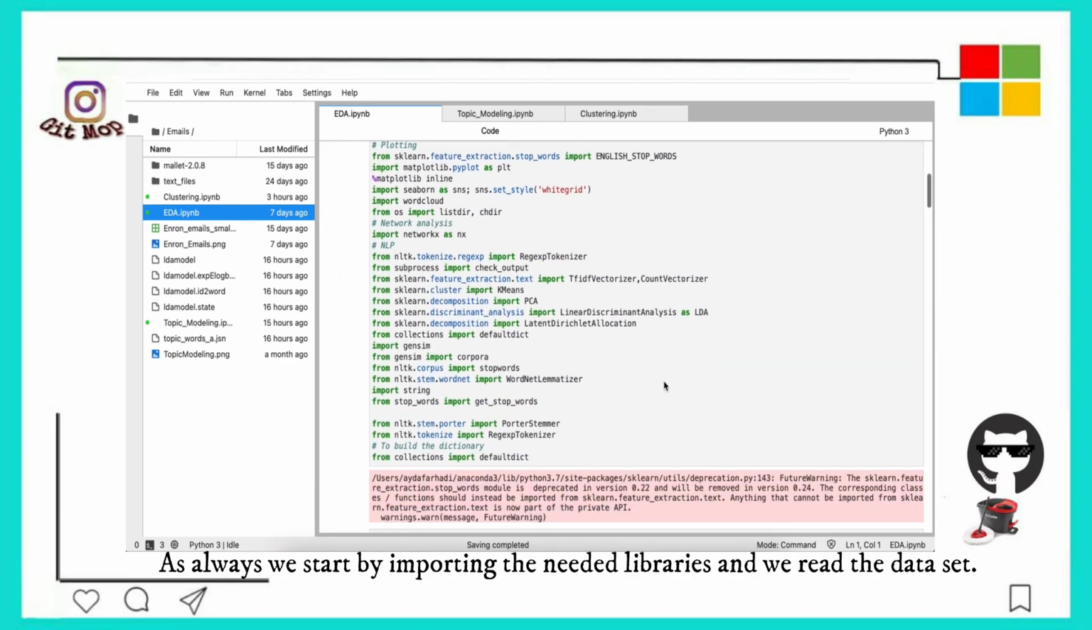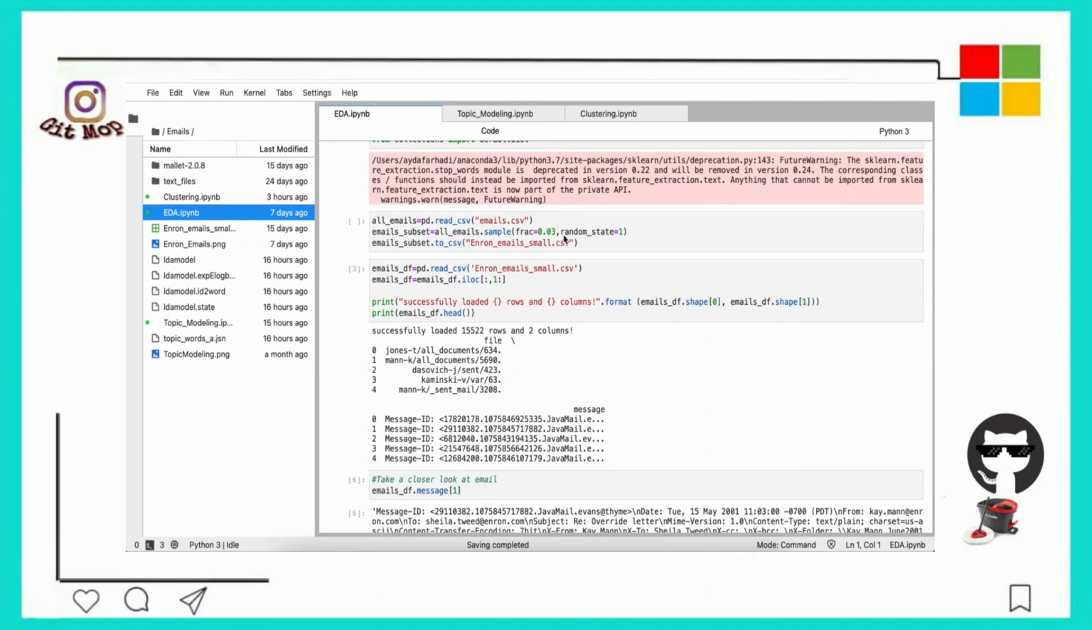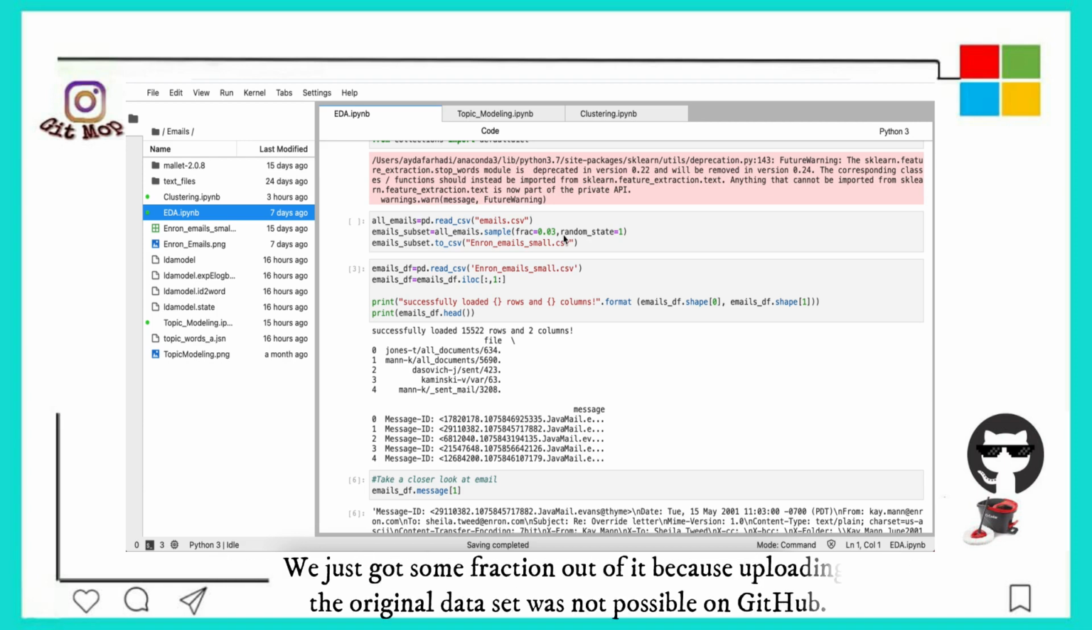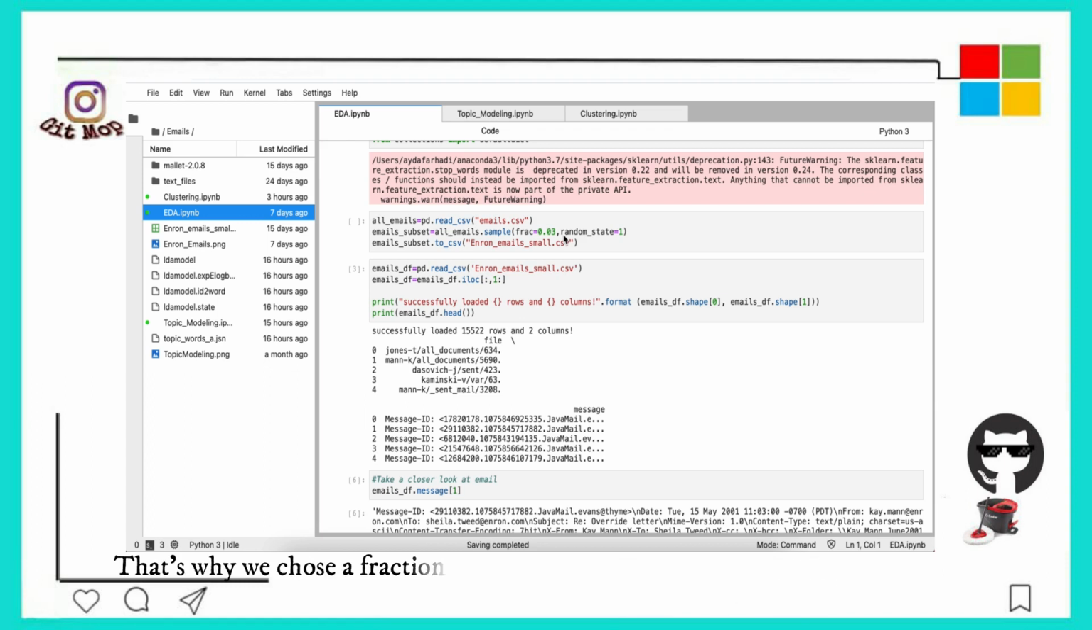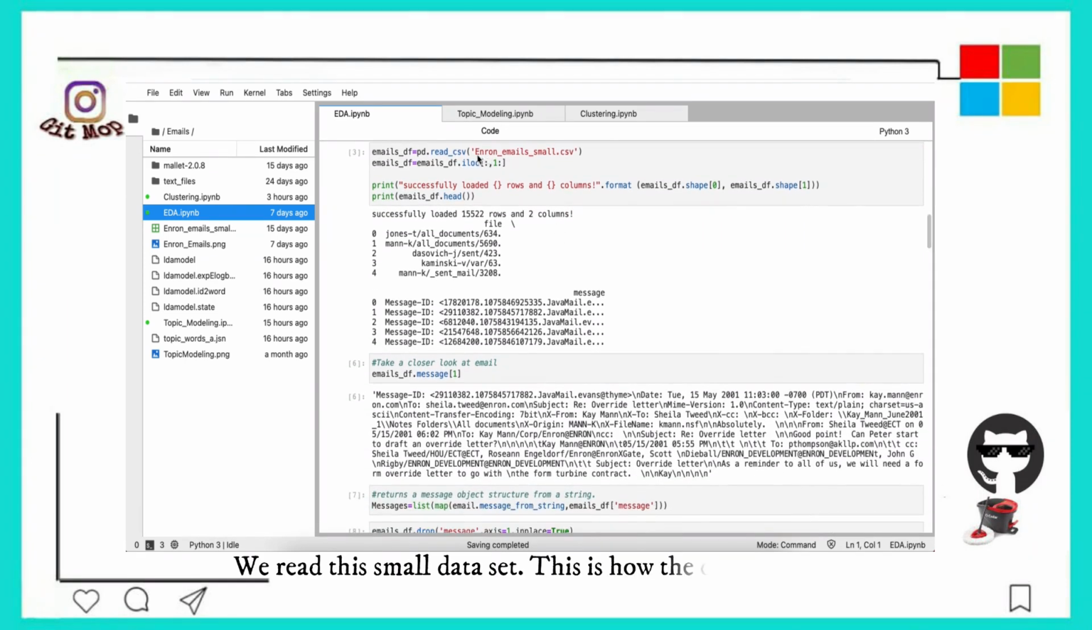As always, we start by importing the needed libraries and we read the dataset. In parentheses, the dataset that we're going to use here is a smaller version of the actual dataset. We just took some fraction of it because uploading the original dataset was not possible on GitHub. That's why we chose a fraction to work with and upload it on GitHub. But the full dataset is available from Kaggle and GitHub. You can download it and work on the real original dataset. We read this smaller dataset.